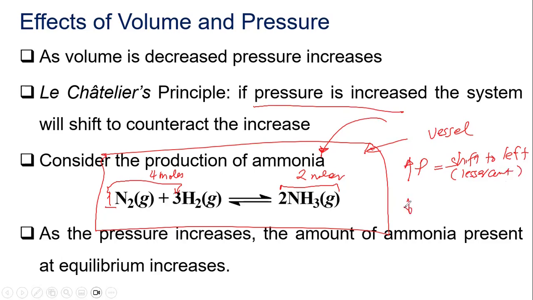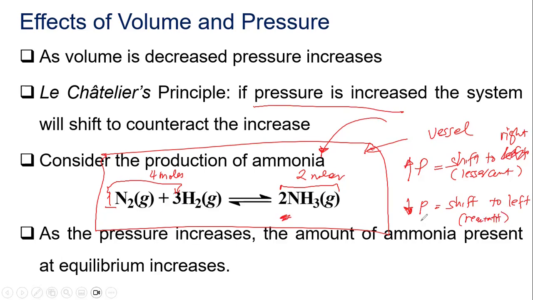Whenever there is a decrease in pressure, you decrease the pressure, then there will be a shift to the, oh, sorry. The lesser amount is to the right, sorry. Here is the right. So whenever we decrease the pressure, the shift will go to the higher number of moles, which is the left side, the reactant side.